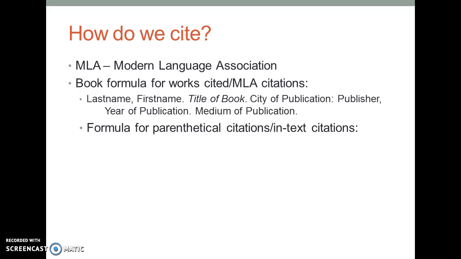The formula for parenthetical citations or in-text citations is much simpler. So if you're using a paraphrase or a summary from a certain source, you're going to put the last name of the author in parentheses at the end of the sentence with the period on the outside of the citation, so that the citation is actually part of the sentence. If you're using a quote, you're going to put the last name and a page number in parentheses with the period on the outside.